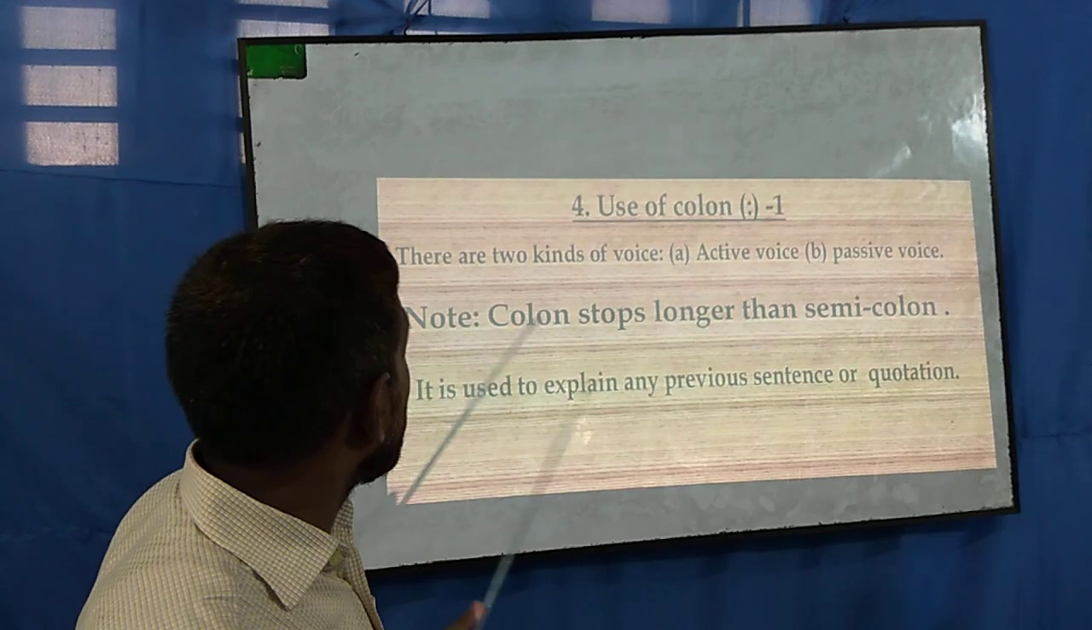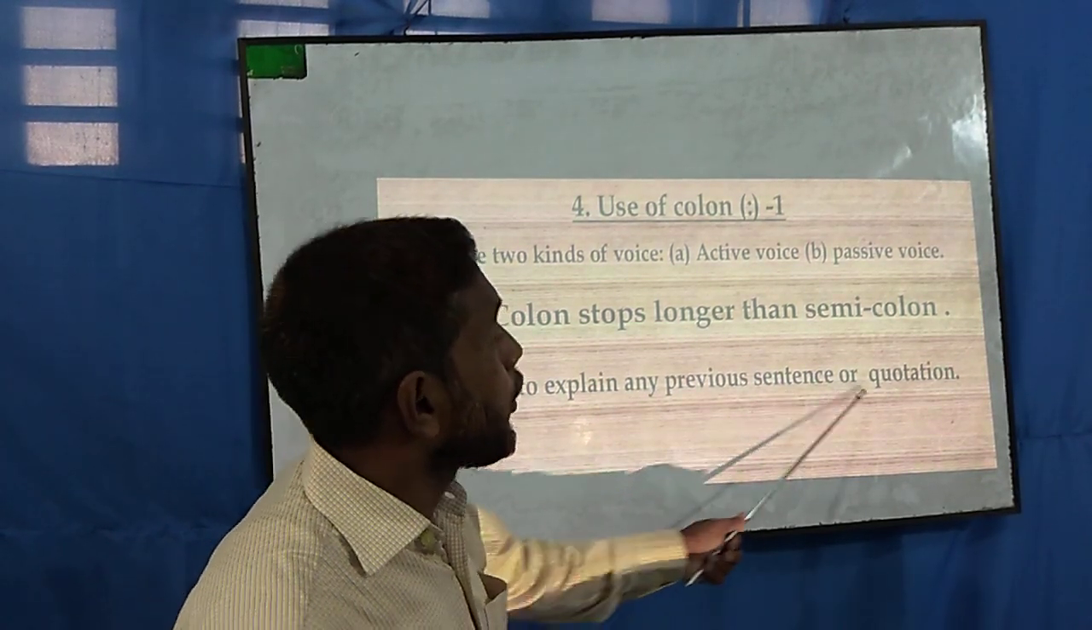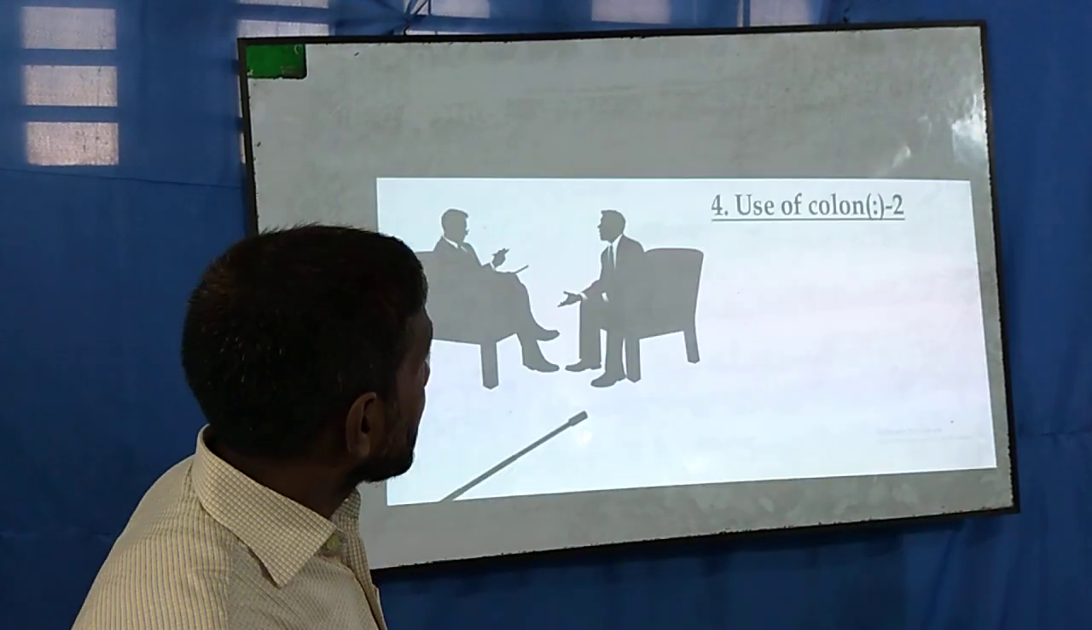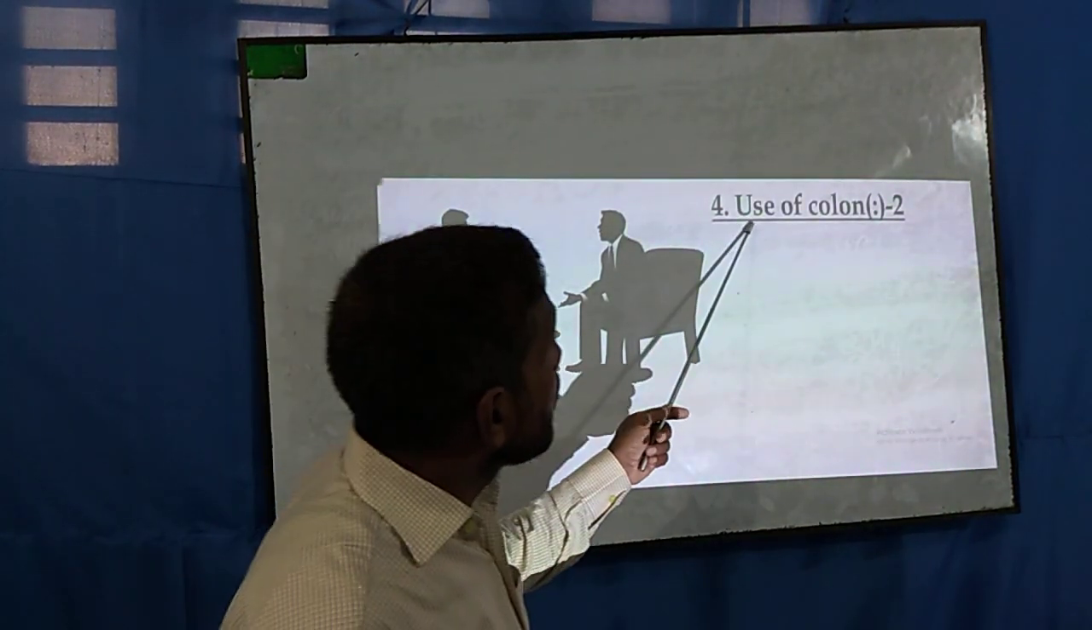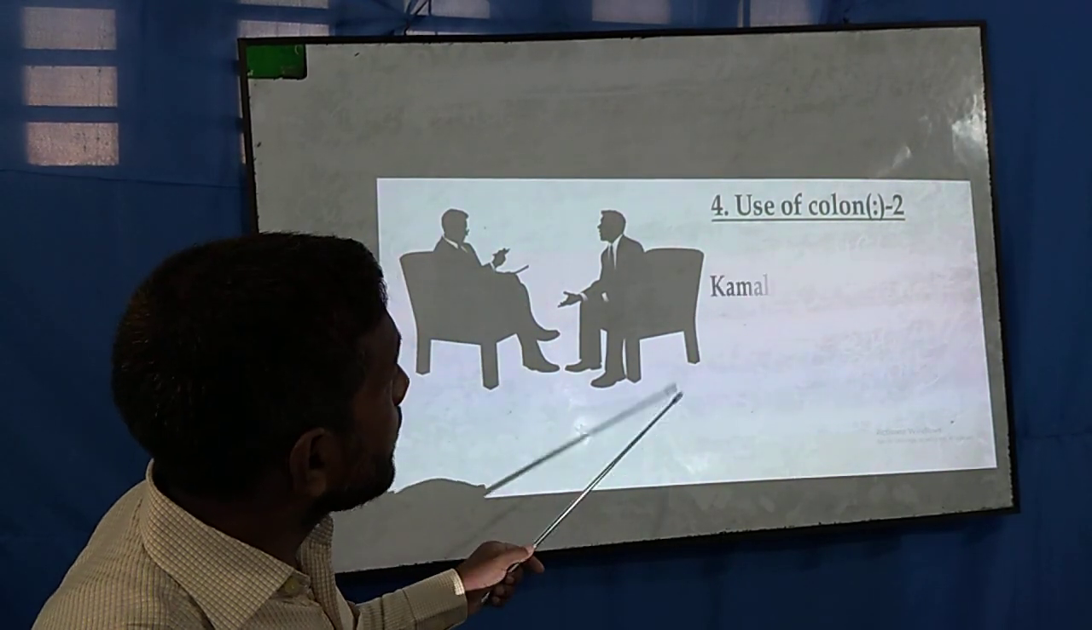For example, there are two kinds of voice: active voice and passive voice. It is used to explain any previous sentence or quotation. So this is rule number 1. This is rule number 2 of colon. Let us go ahead.